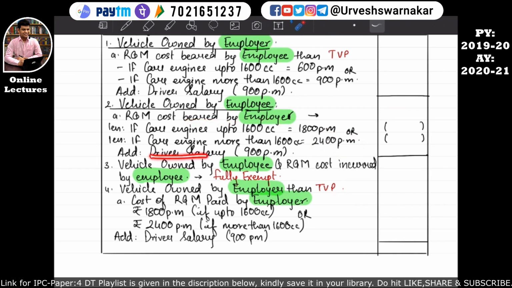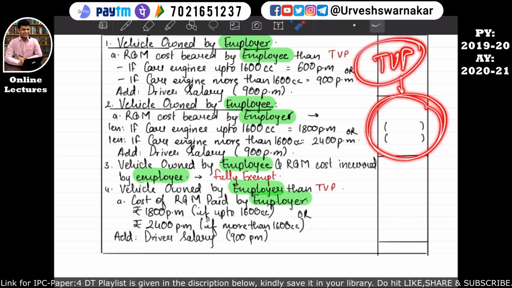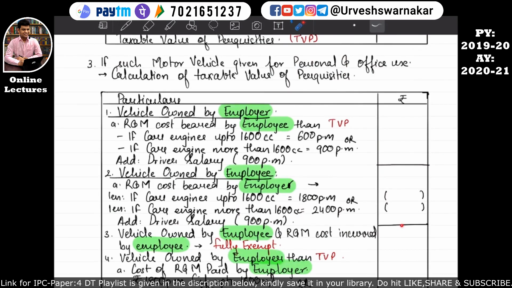And if a driver facility is also given to the employee by the employer, then the taxable value of the perquisite of this driver facility is 900 per month. It will be simply added over here. Whatever amount we derive from this, that is the cost borne by the employer which is reduced by the car's engine capacity amount, and the driver facility is added, so whatever value we have derived will become the taxable value of the perquisite, and this taxable value of the perquisite will be taken in the computation of the income from salary. I hope this is quite clear to you.